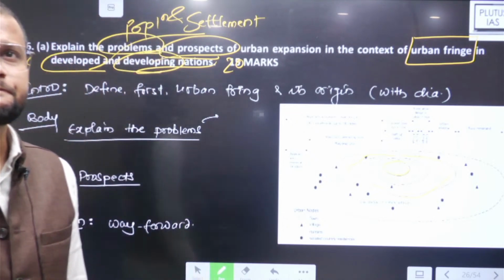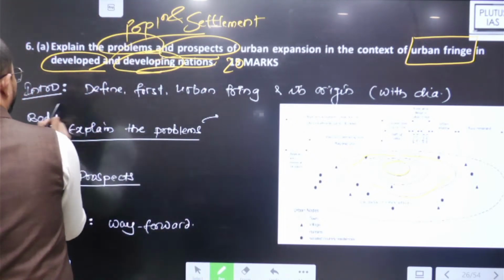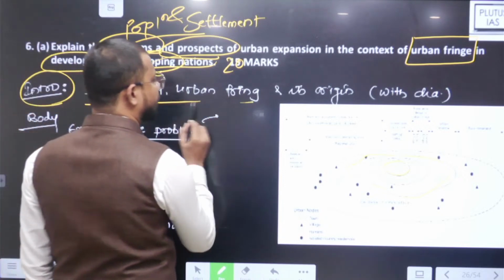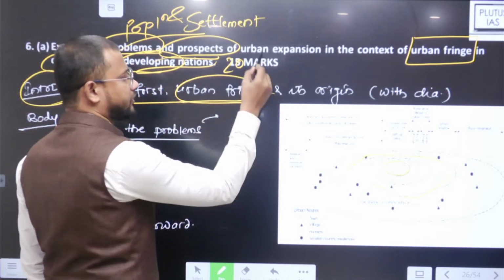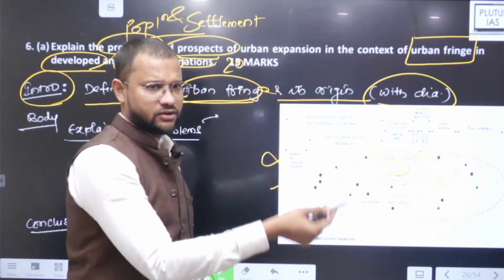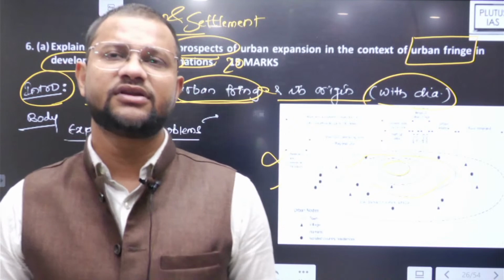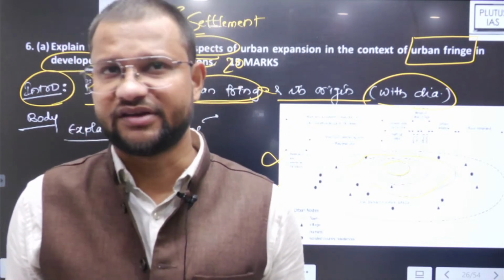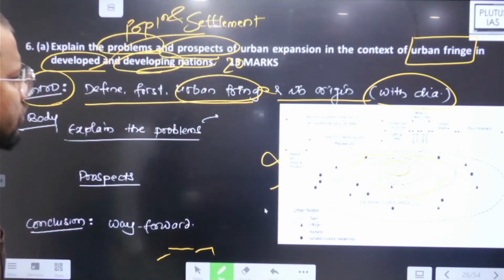Now, what is the approach? See, in the introduction, first define urban fringe. What is urban fringe? And its origin with a diagram. This diagram you need to draw there. You will find it more visible in the book itself, right? Maybe you haven't seen it, but still.